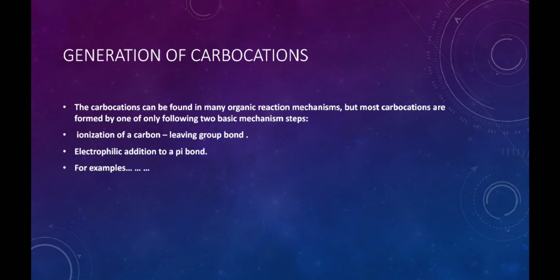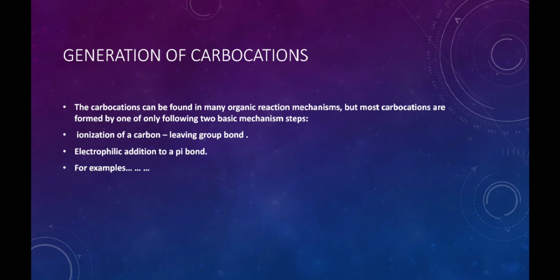In this slide, we just talk about the generation of the carbocations. We all know that the carbocations are generated by heterolytic bond fission of the covalent bond. In the formation of the carbocation, the covalent bond may be cleaved heterolytically, in which the carbon atom loses its electron to become positively charged.